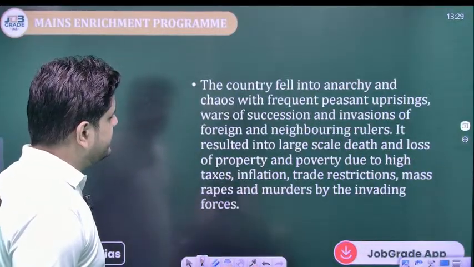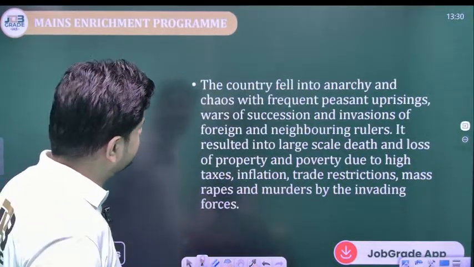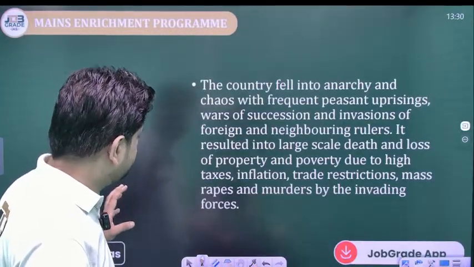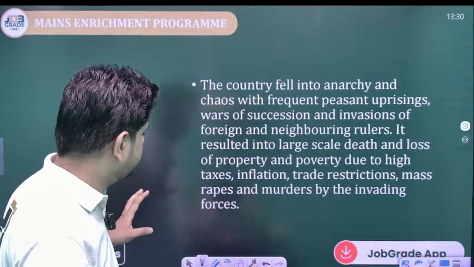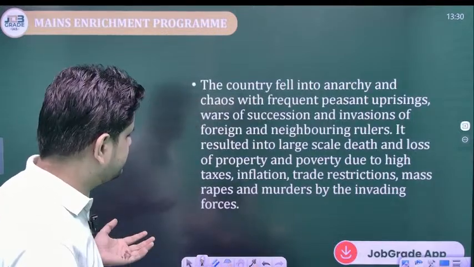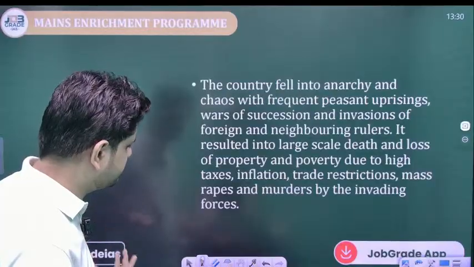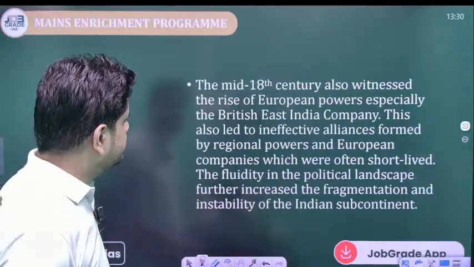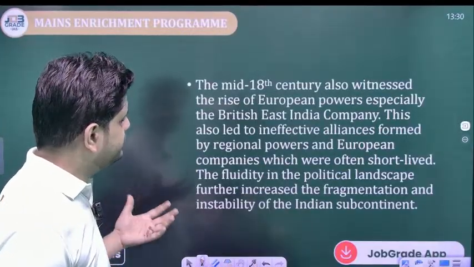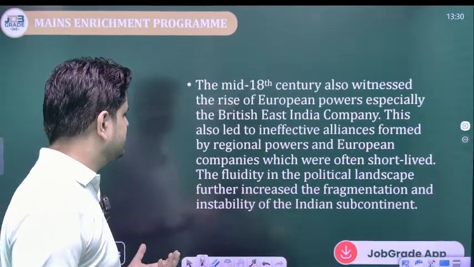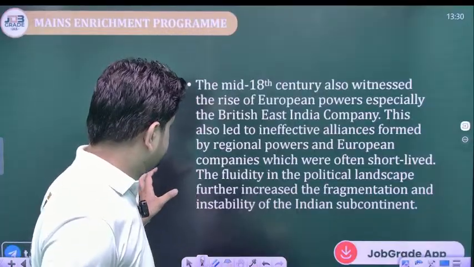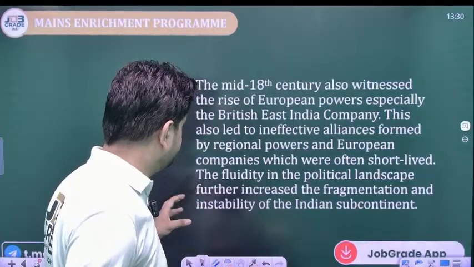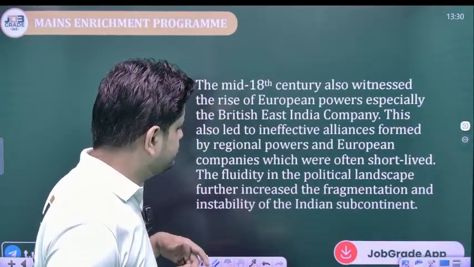The country fell into anarchy and chaos with frequent peasant uprisings, wars of succession and invasions by foreign and neighboring rulers. It resulted in large-scale deaths and loss of property, and poverty due to high taxes, inflation, trade restrictions, mass rapes and murders by the invading forces. So now the mid-18th century also witnessed the rise of European powers, especially the British East India Company. This also led to ineffective alliances formed by regional powers and European companies, which were often short-lived.